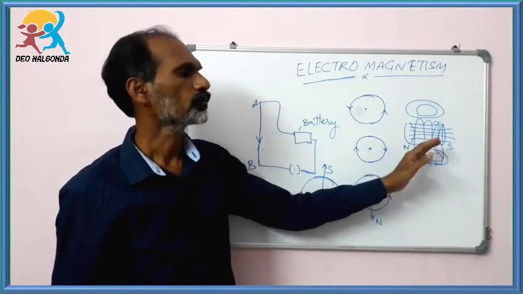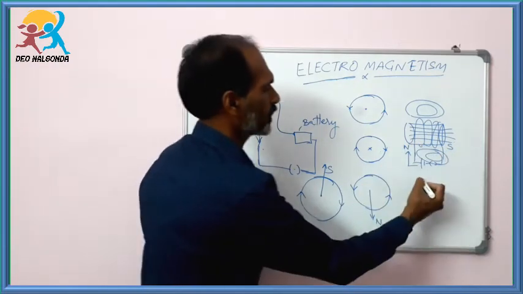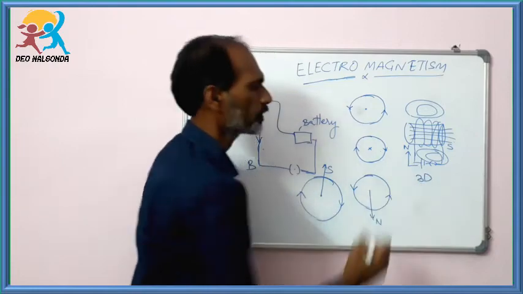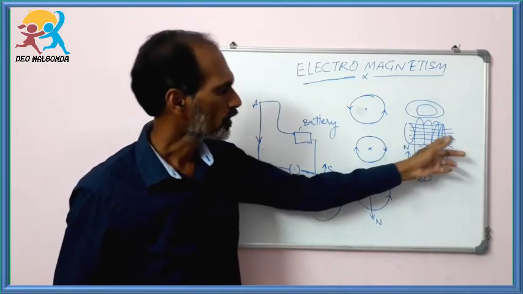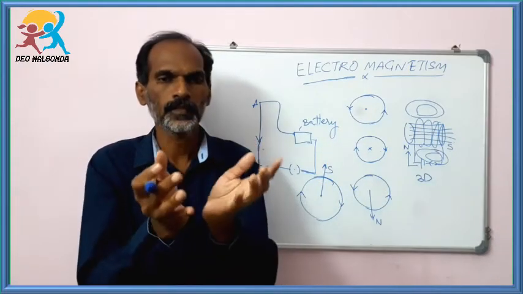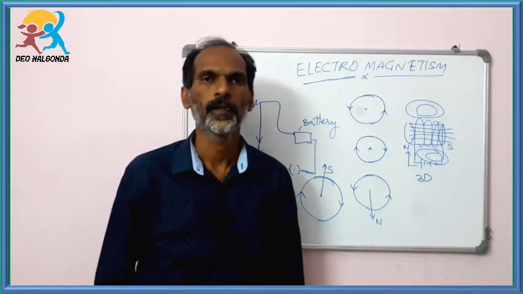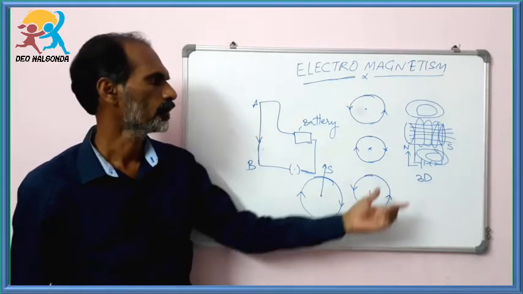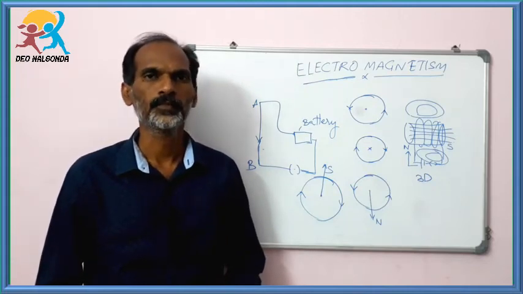The magnetic field produced by the solenoid is three-dimensional, because the magnetic field is produced inside the solenoid and above it. So we can say that it is a three-dimensional electromagnetic field.